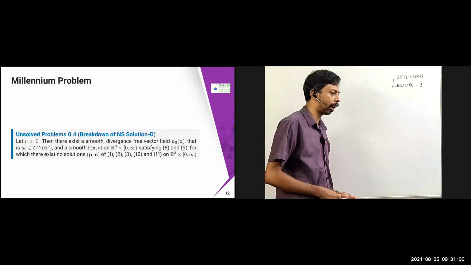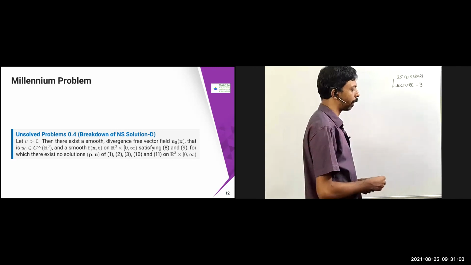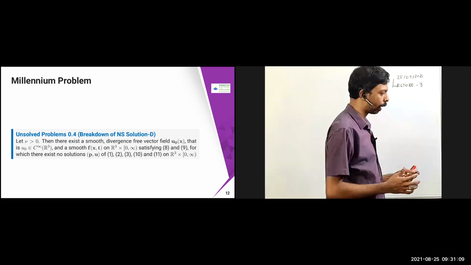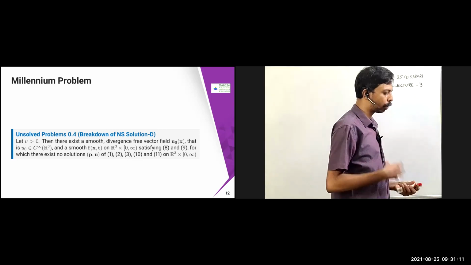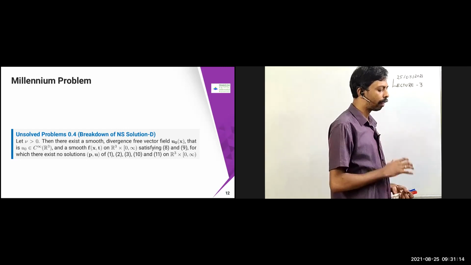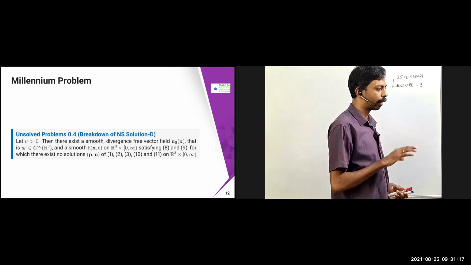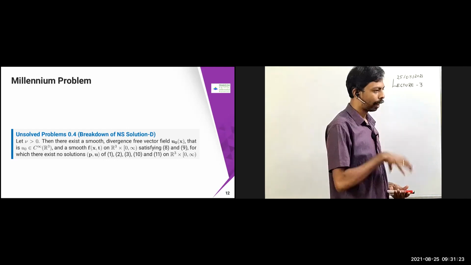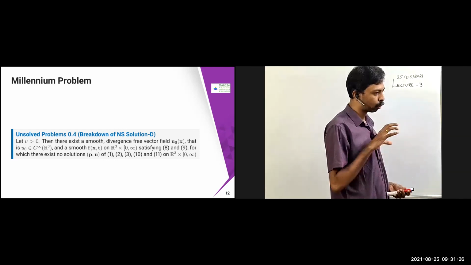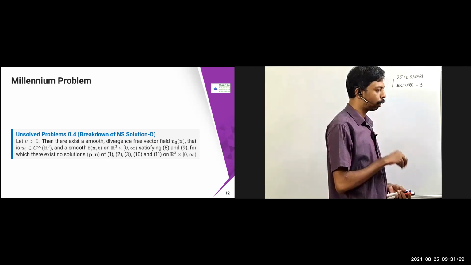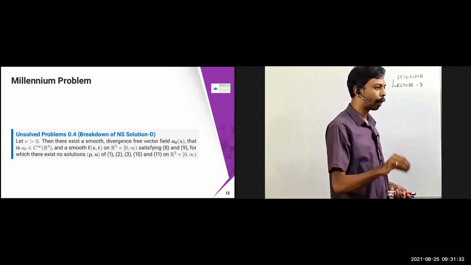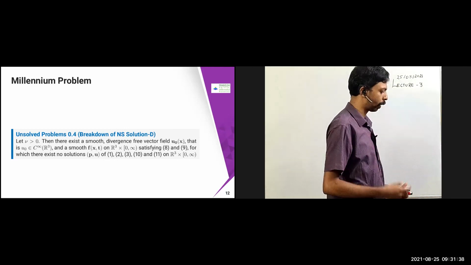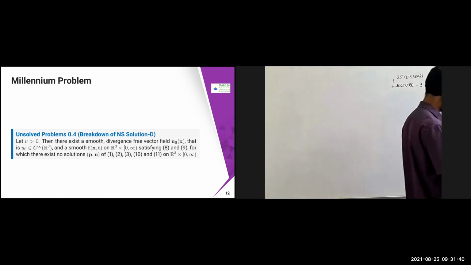If you go to topology or analysis, there are many conjectures, or even in number theory, there are many conjectures available. At least at the end of the course you should know those conjectures, because the main motive of all these elective courses is to motivate you to go for higher studies, either research or something. So suppose you have taken an elective course, you should know what the unsolved problems in it are, and what the research scope is. This is one such research scope which you have. That's why I just want to emphasize it here.